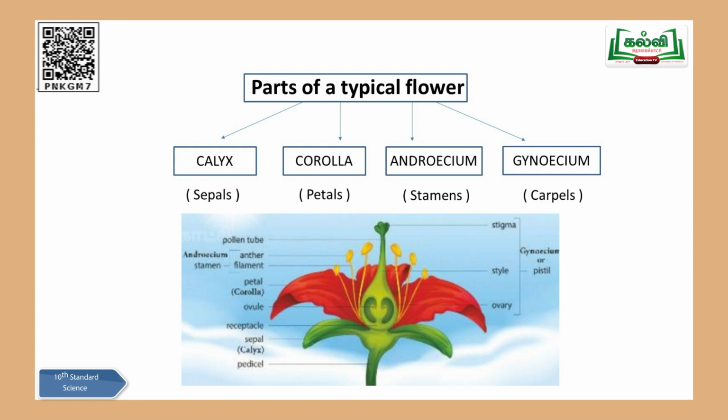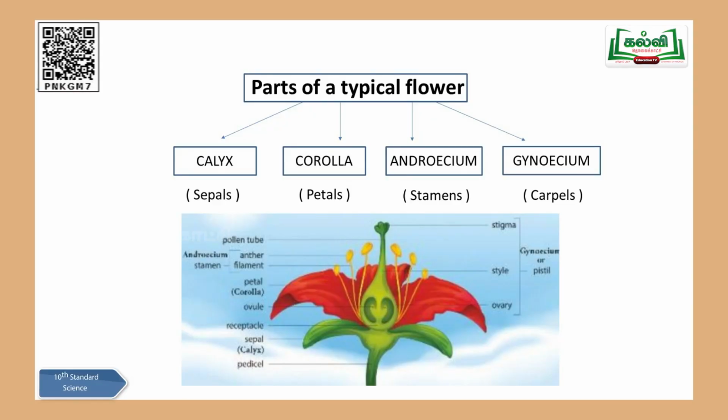So when we talk about the different parts of the typical flower, as I just mentioned, sexual reproduction involves male and female sexes. So definitely you will have to learn about flowers in detail, because they are the sex organs of a plant, through which new offspring will be produced by the process of pollination and fertilization. So before going into the detail of pollination and fertilization, let me teach you the parts of the typical flower in detail. Here you can come across a beautiful diagram.